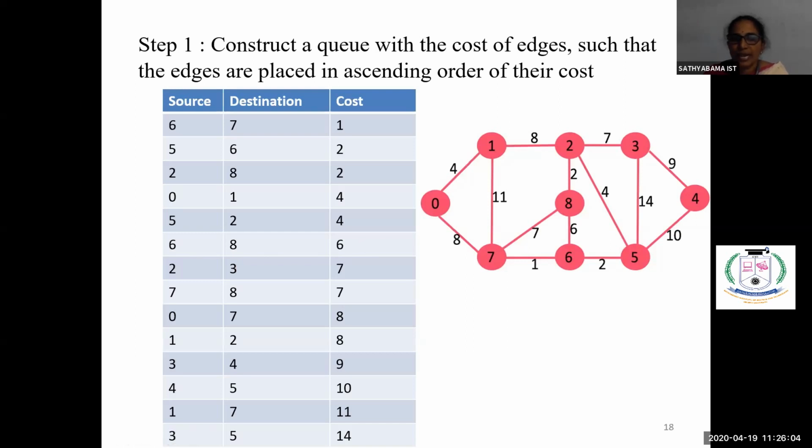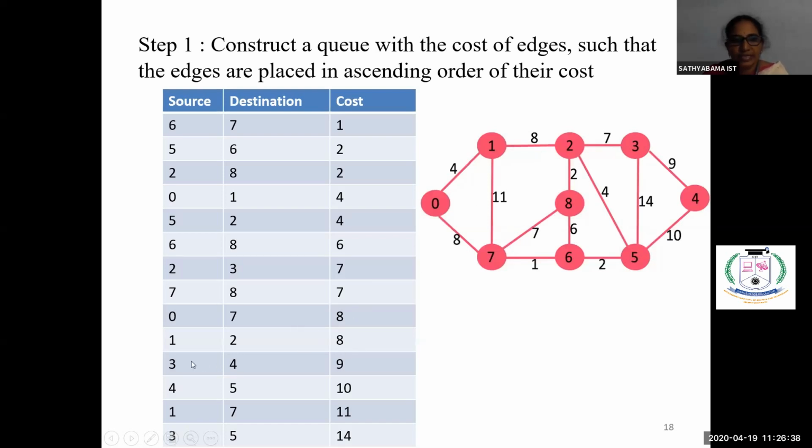Include this. Next is 7. So 2 to 3, do you have the cost? Yes, 2 to 3 we have a connection and its cost is 7. Next after 7, we have 7 to 8, which is also having the cost as 7. Then the next one is 8. 0 to 7 has the cost as 8, we are including it. Next 1, 2. 1, 2 also has the cost as 8, we are including it.